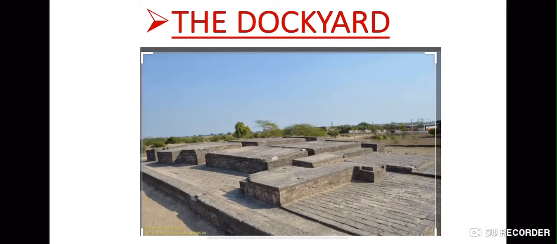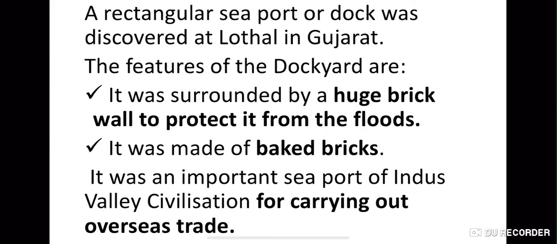Next we have the dockyard. So this whole structure is the dockyard. A rectangular seaport or dock was discovered at Lothal in Gujarat. The features of the dockyard are that it was surrounded by a huge brick wall to protect it from floods. It's made of baked bricks. It was an important seaport of the Indus Valley civilization for carrying out overseas trade.